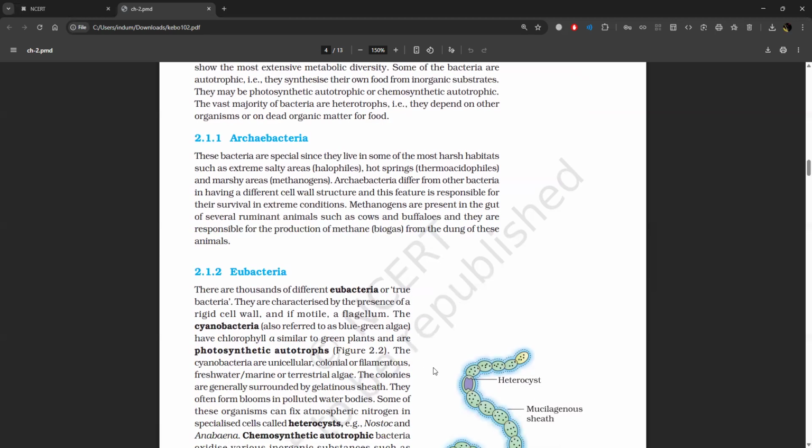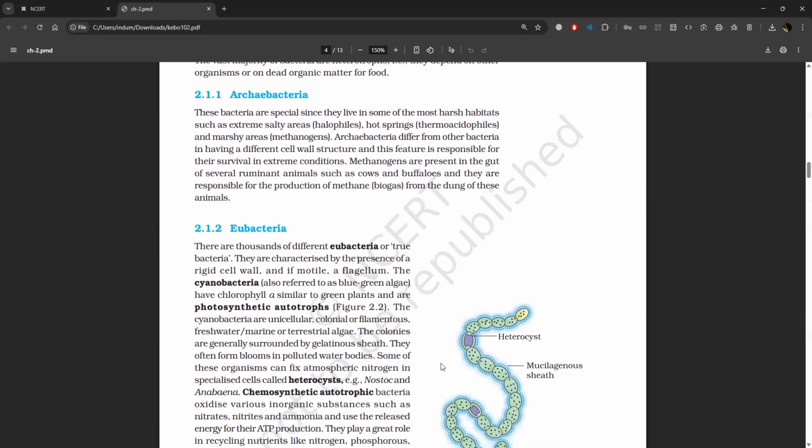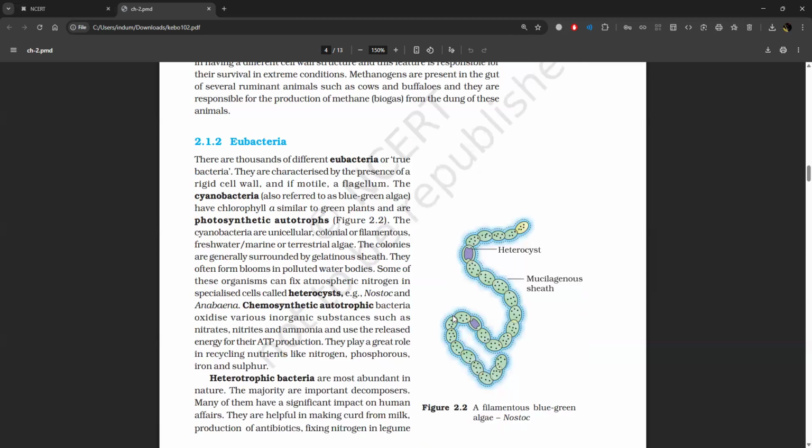2.1.1 Archaebacteria. These bacteria are special since they live in some of the most harsh habitats such as extremely salty areas, halophiles, hot springs, thermoacidophiles, and marshy areas, methanogens. Archaebacteria differ from other bacteria in having a different cell wall structure, and this feature is responsible for their survival in extreme conditions. Methanogens are present in the gut of several ruminant animals such as cows and buffaloes, and they are responsible for the production of methane, biogas, from the dung of these animals.